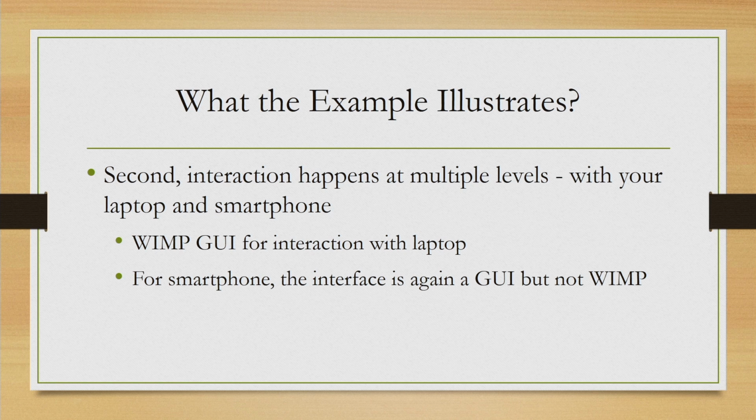Then, if you have noted in the story, the interaction happens at multiple levels. You are interacting with your laptop and you are interacting with your smartphone. When you are interacting with your laptop, you are interacting through a typical GUI or graphical user interface which supports the WIMP, Windows Icon Menu and Pointer paradigm. But when you are working with your smartphone, you are again accessing things through a GUI only, but this time it is not WIMP. You do not have any explicit pointer as such, you can directly select. So, different interaction modes.